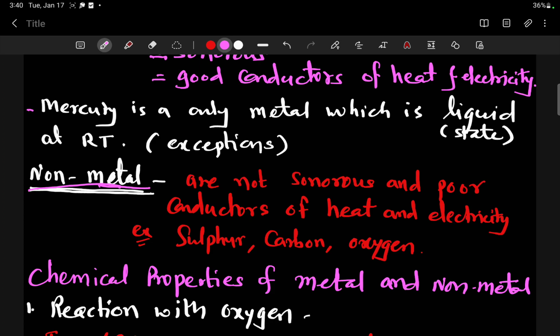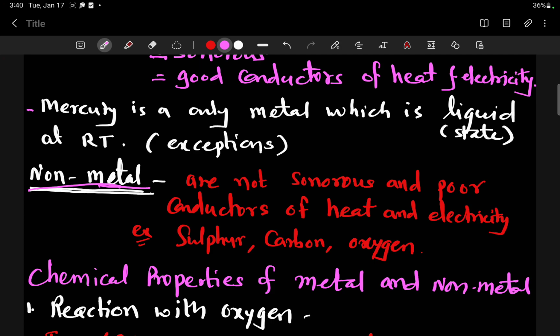These non-metals usually have lower densities than metals. In the periodic table, these non-metals are in group 1 and in groups 14 to 18.